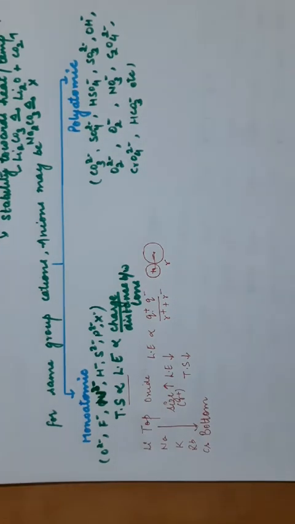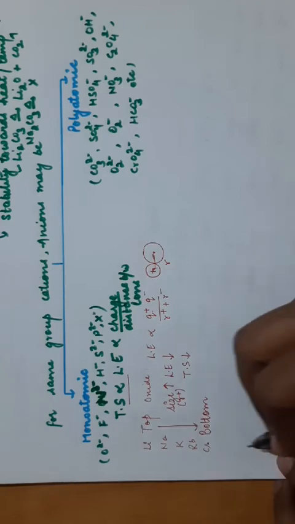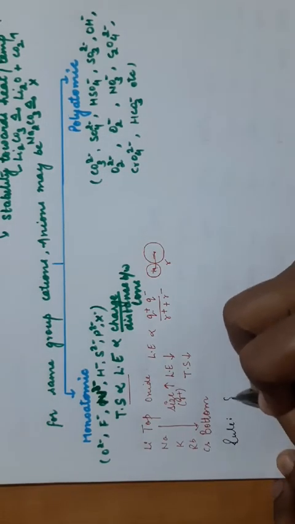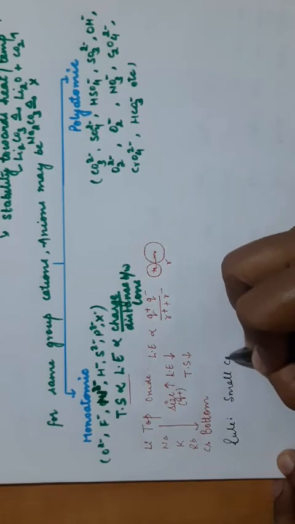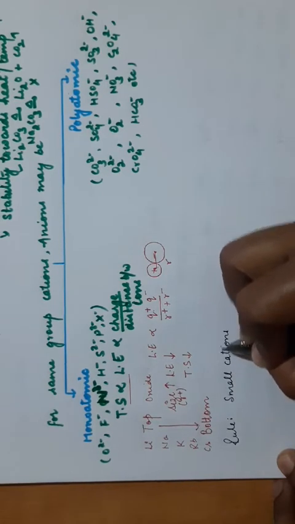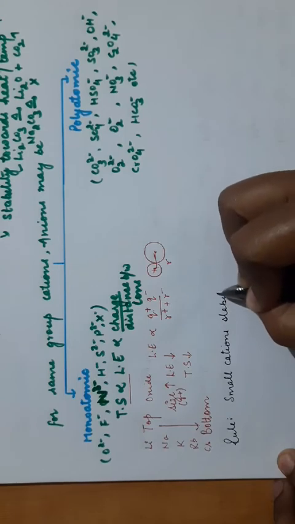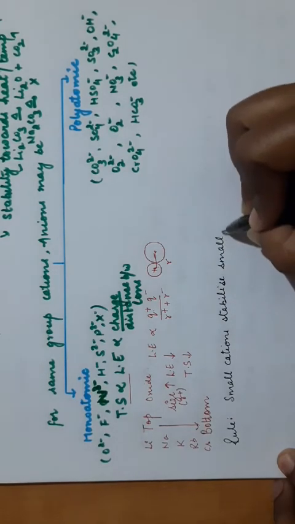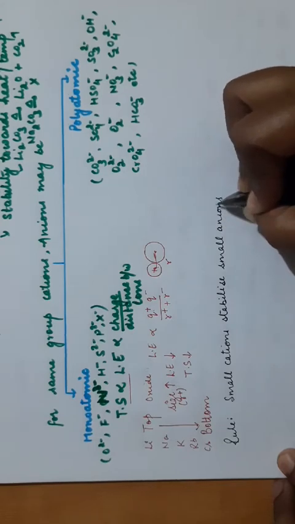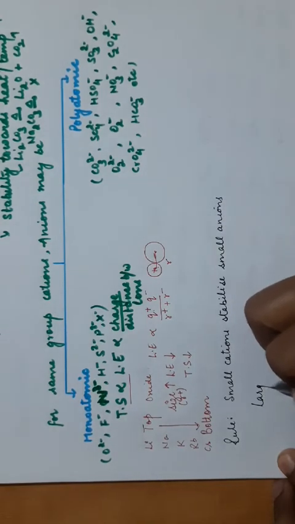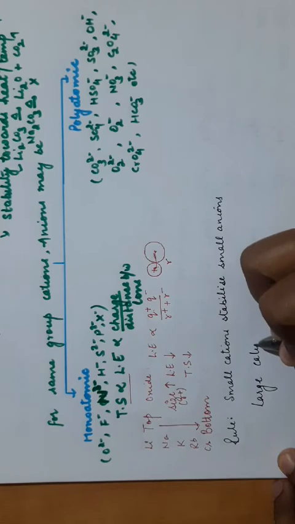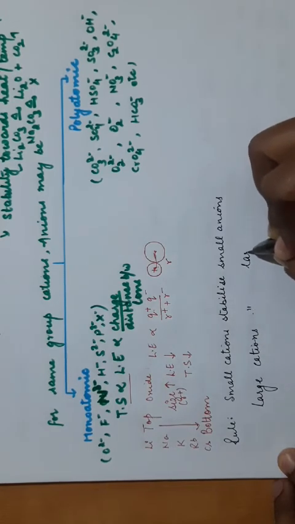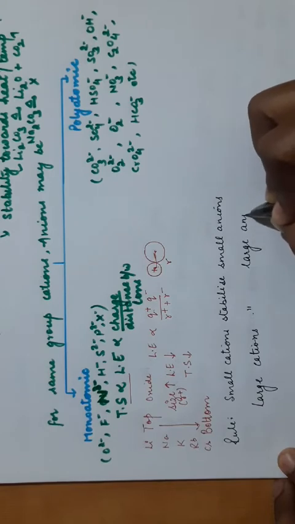Now there is a golden rule in inorganic chemistry. What is this rule? The rule is: small cations stabilize small anions and large cations stabilize large anions. This is the rule.